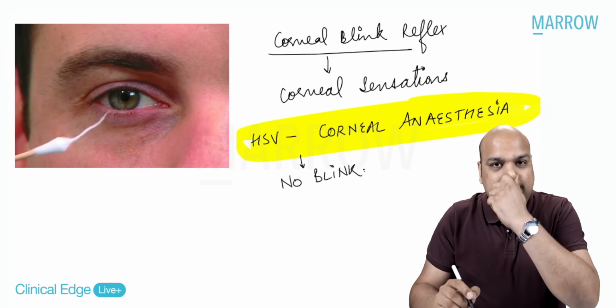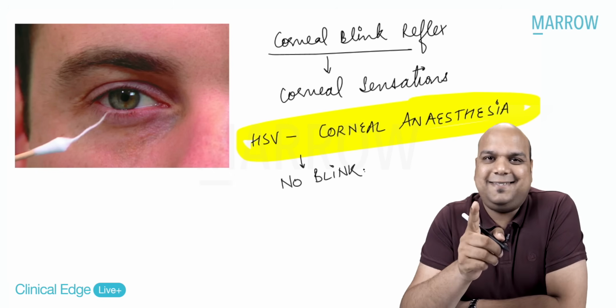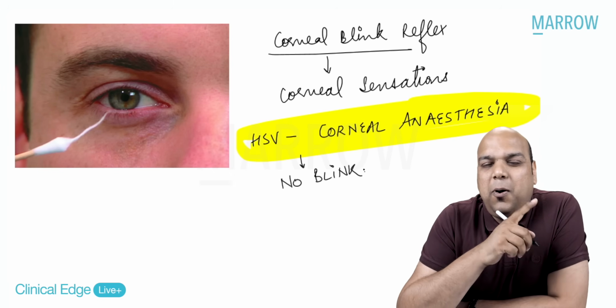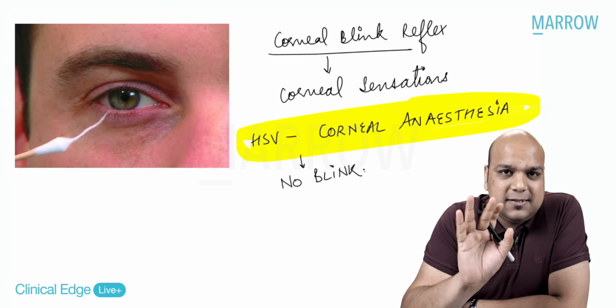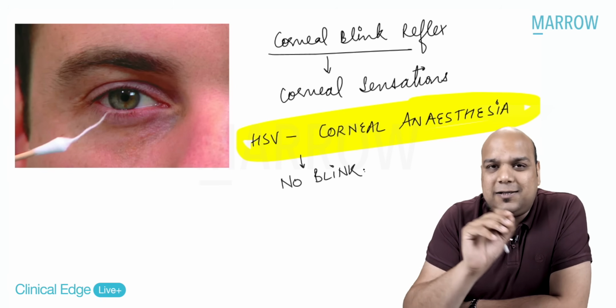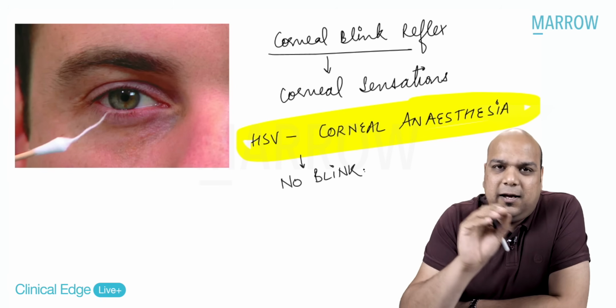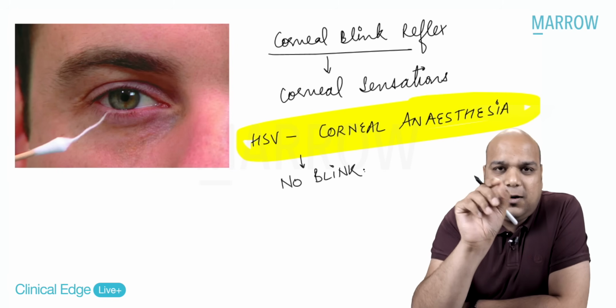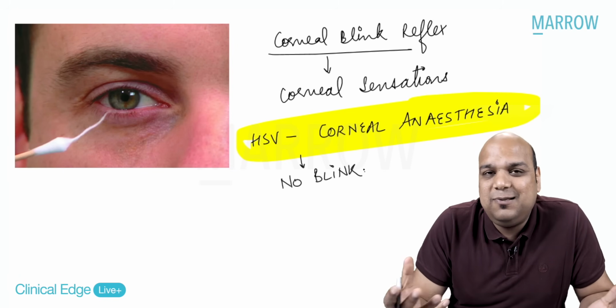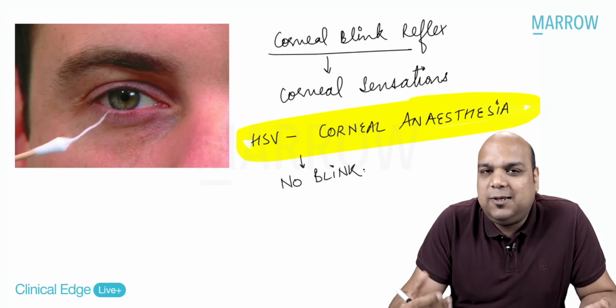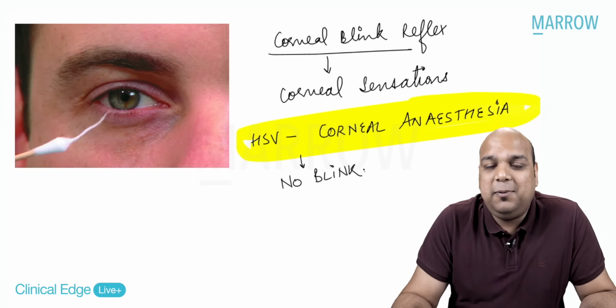So this is the first thing that comes into my mind whenever I'm thinking about herpes. I check the corneal sensations. Corneal sensations are usually absent, or hypoesthesia is there. How do you compare this? You touch the other eye and you see instant blinking, and in this eye you are rubbing the cotton, but the patient is not blinking because the patient is not feeling any foreign object on the cornea. Am I making myself very clear here?